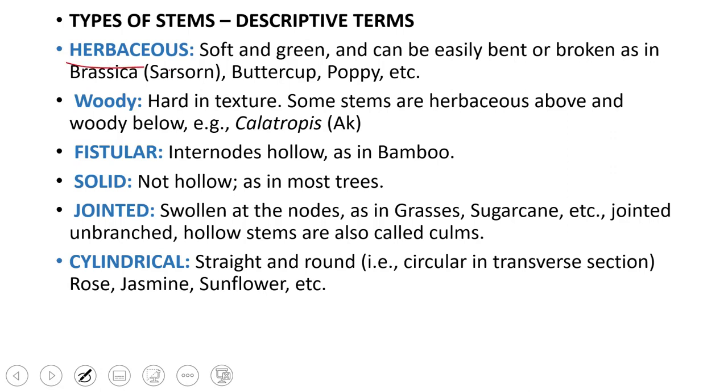So we have herbaceous, soft and green, easily bent or broken. Then we have woody, hard in texture, and then we have fistular, which is hollow at internodes, and then solid, which is not hollow at the internodes, and jointed, when the nodes are swollen somewhat, and it gives the appearance as if the stem is made of small pieces. So jointed, like in arthropods, jointed legs. Then we have cylindrical, the stem is mostly straight and it is circular in outline in TS.